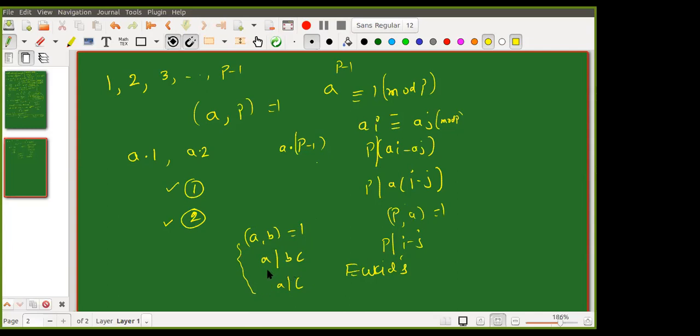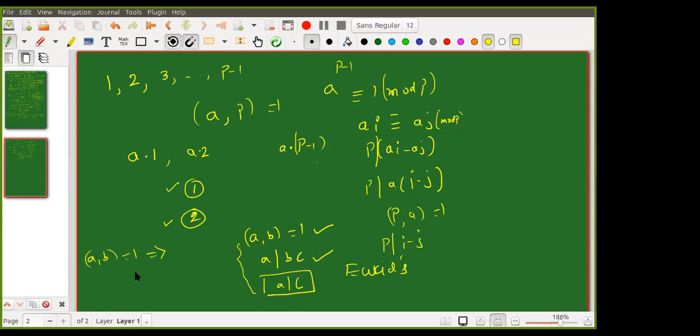So do not panic. Let me tell other people also. See, do not panic. What is given? a, b GCD 1. What is given? a divides bc. What do we need to show? a divides c we need to show. This is our claim. So two things are given.